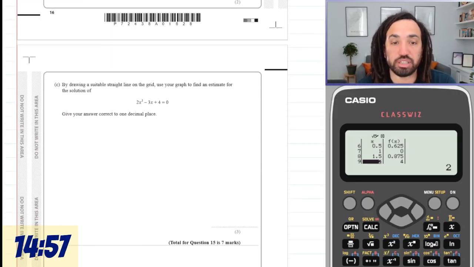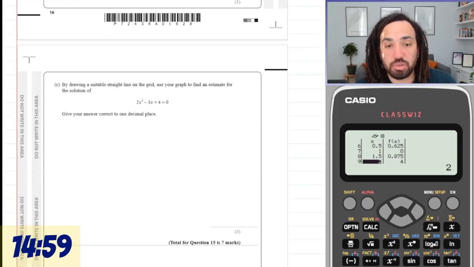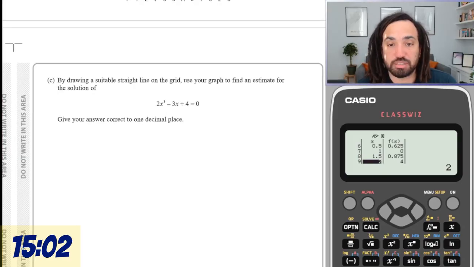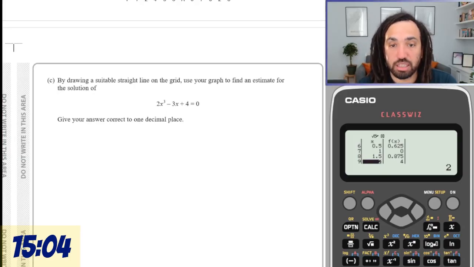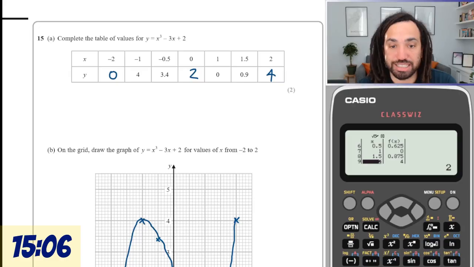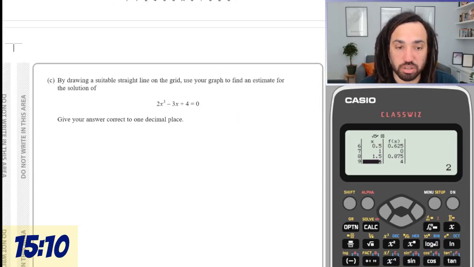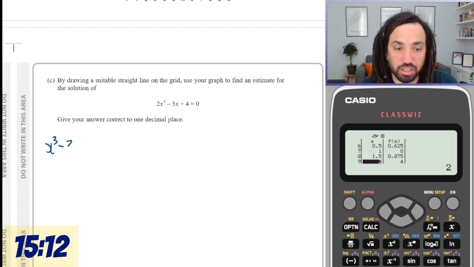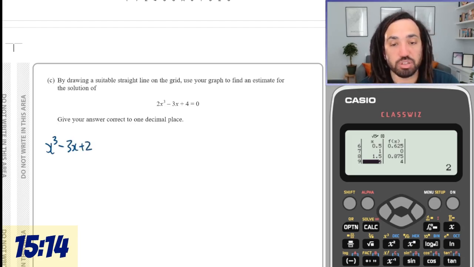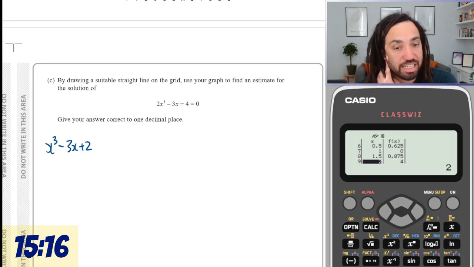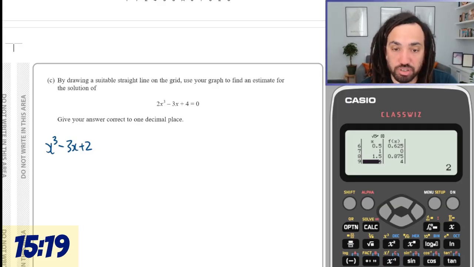Yes. Oh, these questions. By drawing a suitable line on the grid, use your graph to estimate the solution for that. Okay, so what is the graph? It is x cubed minus 3x plus 2. So the graph we have is x cubed minus 3x plus 2. So we want to manipulate this to make that on one side of the equation. So the first thing I'm going to do is divide this equation by 2, like this.